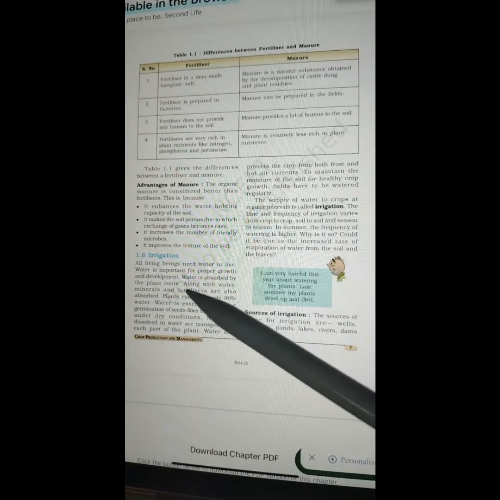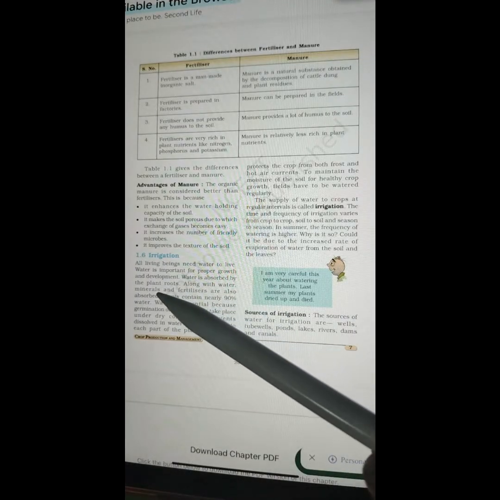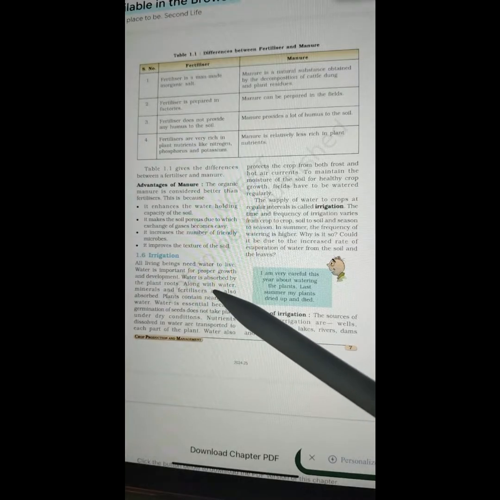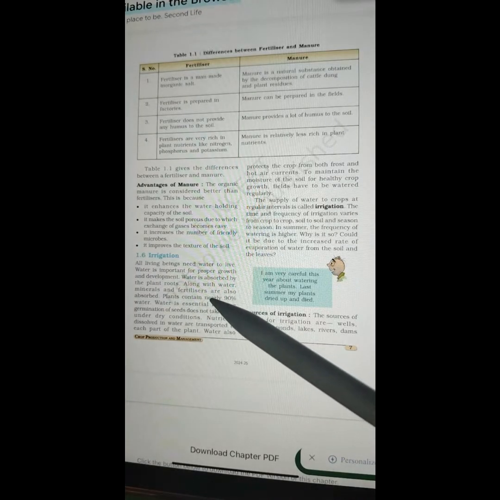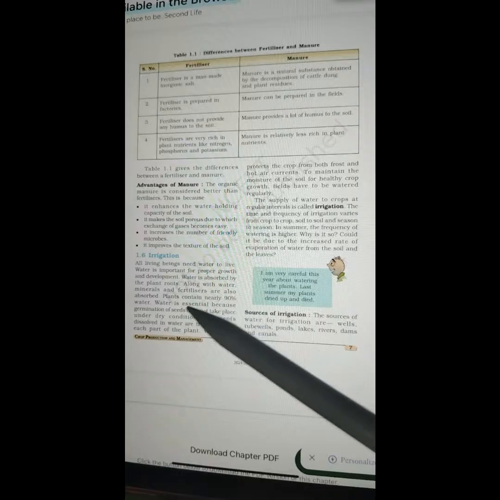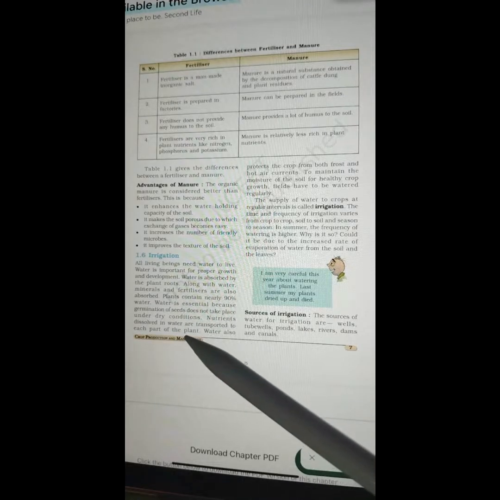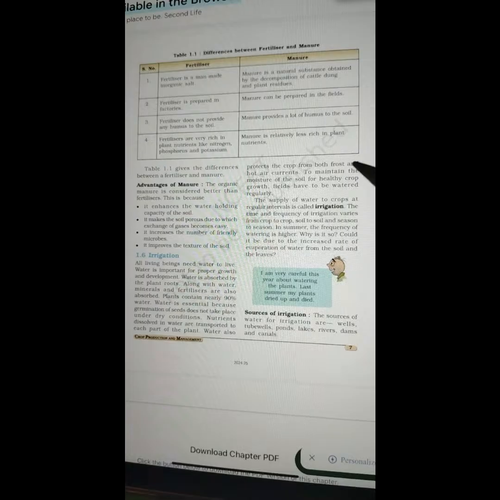1.6 Irrigation. All living beings need water to live. Water is important for proper growth and development. Water is absorbed by the plant roots. Along with water, minerals and fertilizers are also absorbed. Plants contain nearly 90% of water. Water is essential because germination of seeds does not take place under dry conditions. Nutrients dissolved in water are transported to each part of the plant. Water also protects the crop from both frost and hot air currents.